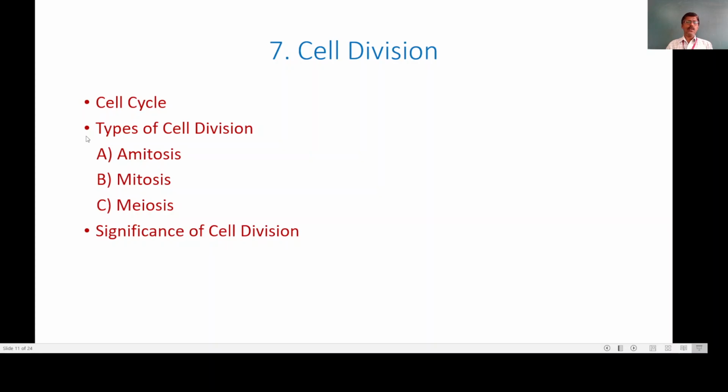Then we are going to study the types of cell division. You have heard of cell division earlier. Now when we broadly consider, cell division is of three types: amitosis, mitosis, and meiosis. Now depending on their nature, these cell divisions have their characteristics and their pattern, and that pattern we are going to study in detail. And the final point is the significance of cell division.